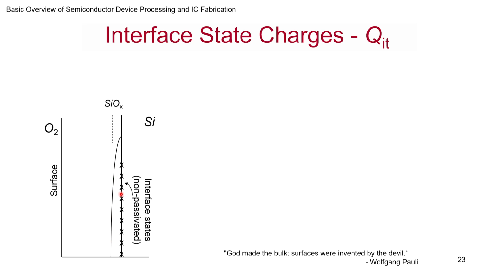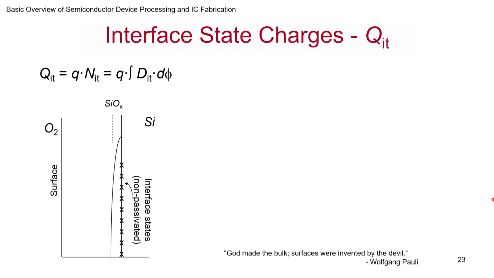Essentially, these are states in the band gap, and I will encourage those of you who are more interested to read up. This is very fascinating math and physics, a wonderful way to model what is really happening in nature. QIT, you cannot say whether it's positive or negative; it depends on the way in which interface states are formed.